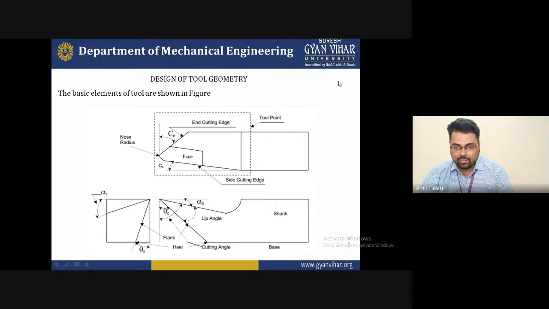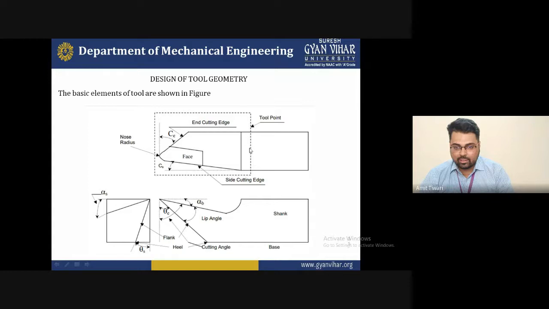Now basically, the design of tool geometry. The basic elements of the tools are shown in the figure. I am just showing you some diagram where you can see here, these are the side cutting edge. This portion is the side cutting edge, and this portion is the end cutting edge. We are discussing all the parameters we expected from previous slides, about the end cutting parameters. You can see the diagram.